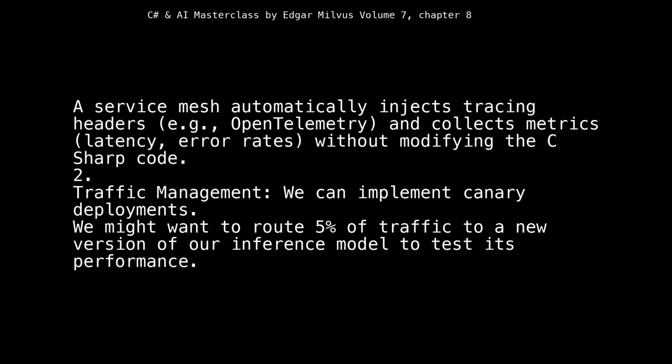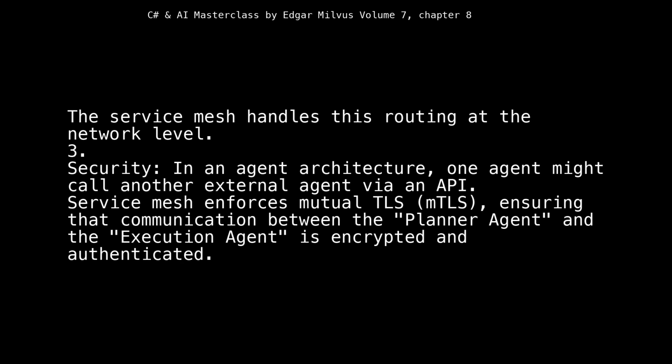2. Traffic management. We can implement canary deployments. We might want to route 5% of traffic to a new version of our inference model to test its performance. The service mesh handles this routing at the network level. 3. Security. In an agent architecture, one agent might call another external agent via an API. Service mesh enforces mutual TLS, mTLS, ensuring that communication between the planner agent and the execution agent is encrypted and authenticated.